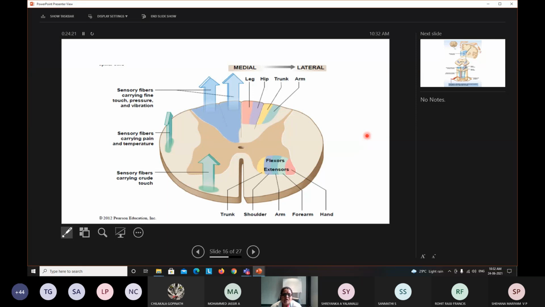You are going to see which fiber carries which sensation. Say, for example, I was talking about the tract of Gall and Burdach, or dorsal column tract. This carries information about touch, pressure, and vibration sensation. So if these fibers are cut in a spinal cord injury, then the person will not feel the touch, will not feel the pressure, depending on whether medial fibers or lateral fibers are affected. If medial fibers are affected, then in the lower part of the body, the person will not feel touch and pressure.